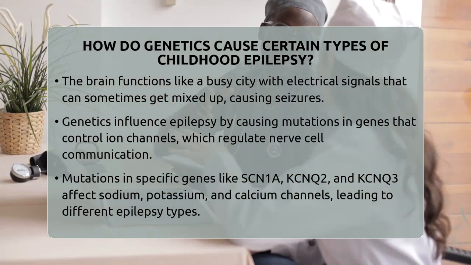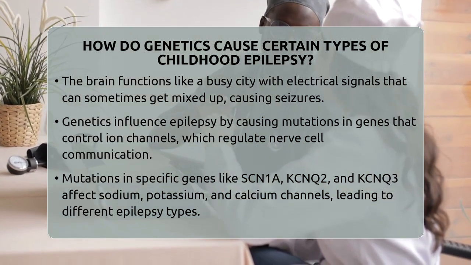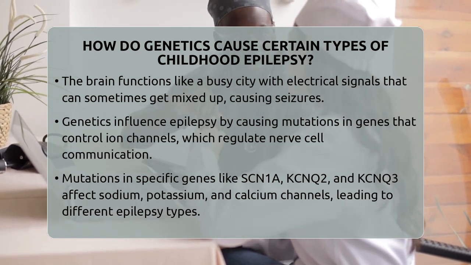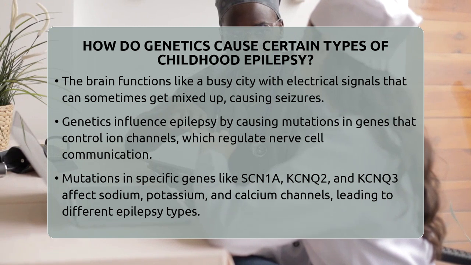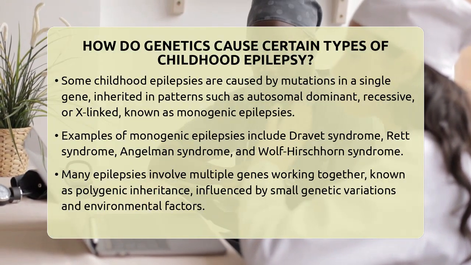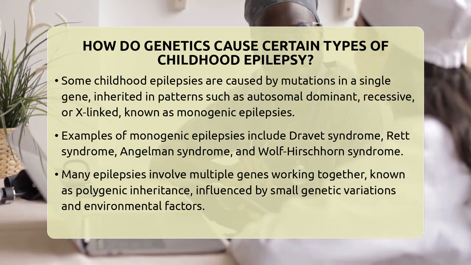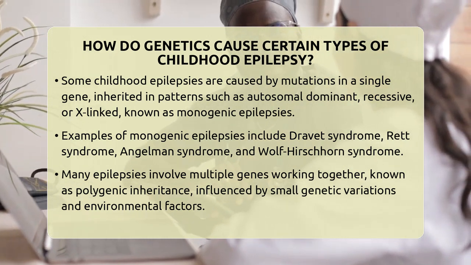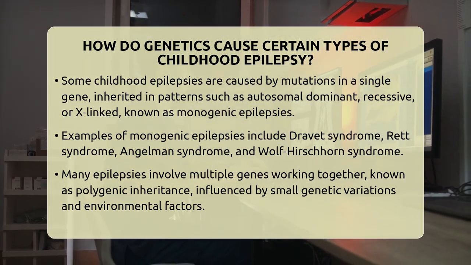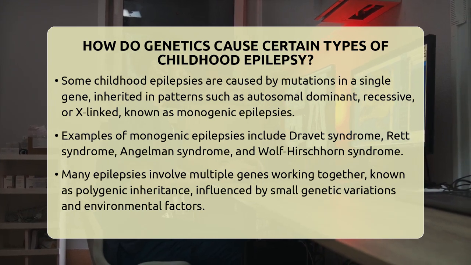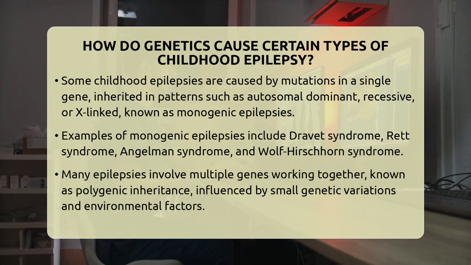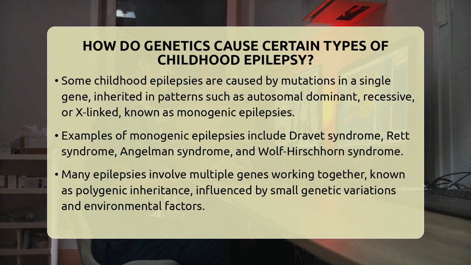For example, mutations in the gene called SCN1A affect sodium channels and can cause a severe epilepsy called Dravet syndrome. Mutations in KCNQ2 and KCNQ3 affect potassium channels and are linked to benign neonatal seizures. Calcium channel mutations are associated with childhood absence epilepsy, where neurons become overstimulated, causing brief lapses in awareness. Mutations in genes for nicotinic acetylcholine receptors can also lead to specific epilepsy types like nocturnal frontal lobe epilepsy.